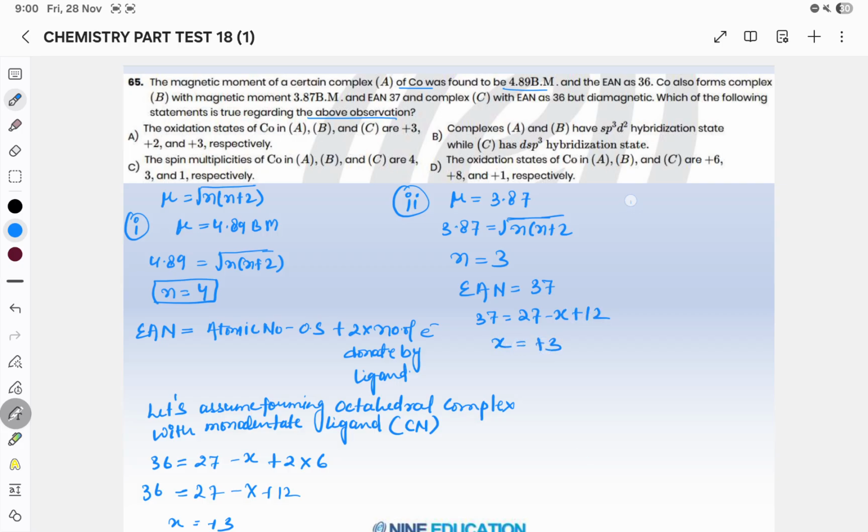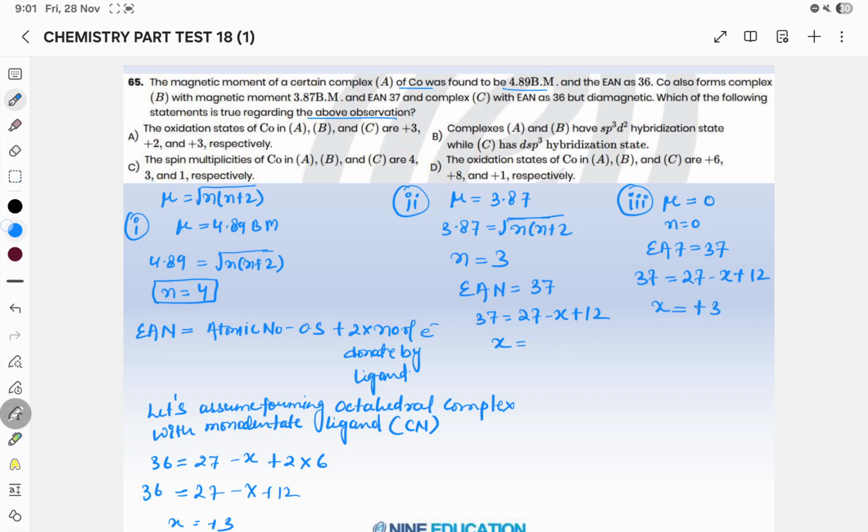So in the second case you will get plus 2. Sorry. In the third case it is given that it is diamagnetic. If diamagnetic, then the number of unpaired electrons will be 0, so mu will be 0. And EAN is given as 37, so 37 equals 27 minus x plus 12, and x will be plus 3.